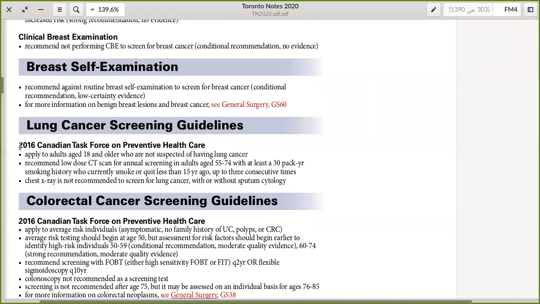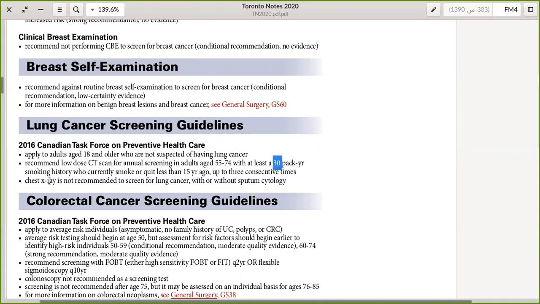So, 2016, the Canadian Task Force on Preventive Health Care said that this applies to adults aged 18 and older who are not suspected of having lung cancer. They put age 18, but they recommended annual CT scan screening from age 55. So this is the magic number, with at least 30 pack-years.